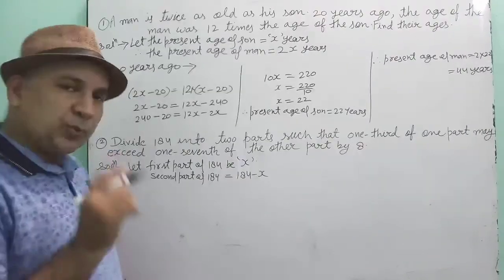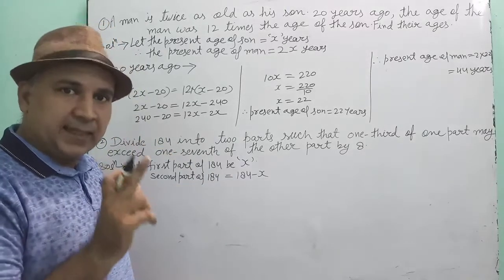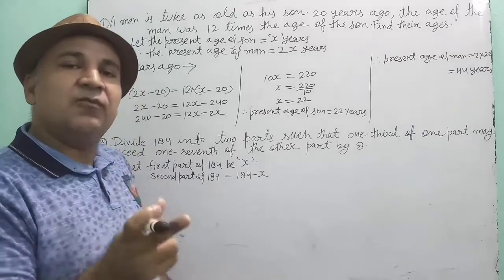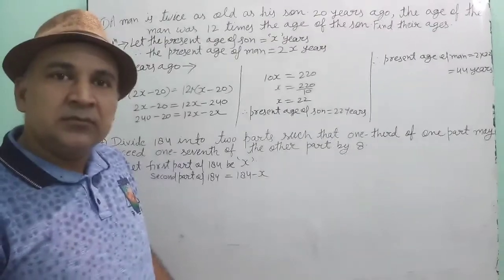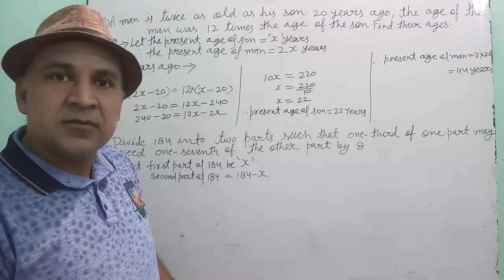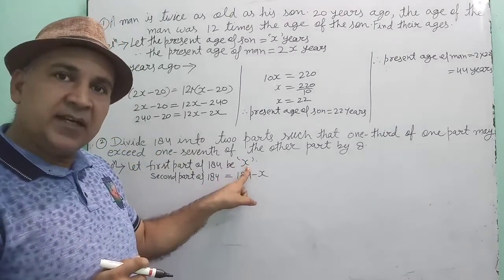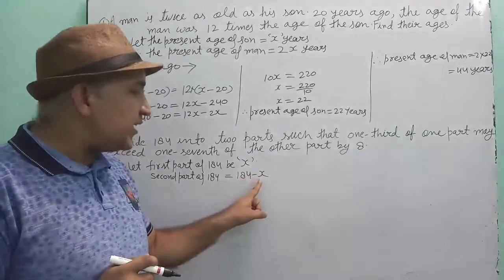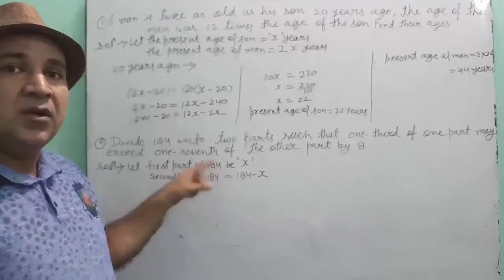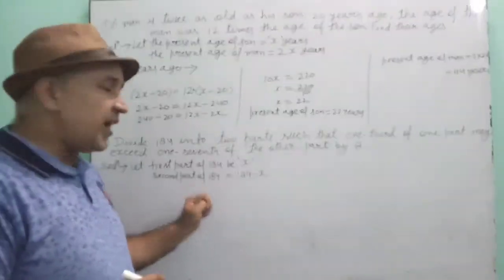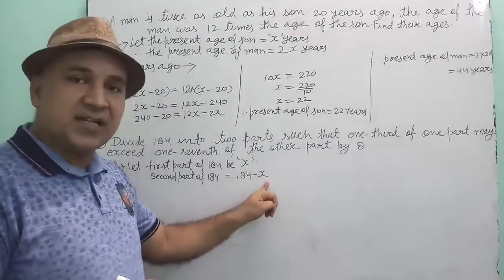See how. Suppose 10 is divided into two parts and one part is 3, then what will be the second part? Definitely 7. 3 plus 7 is 10. But where is the 7 coming from? If the first part is 3, then the second part is 10 minus 3, which gives 7. The same technique is applied here. 184 has been divided into two parts. One part is x, then the second part will be 184 minus x.